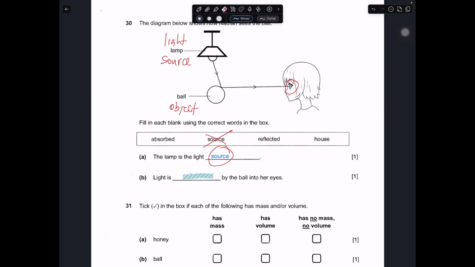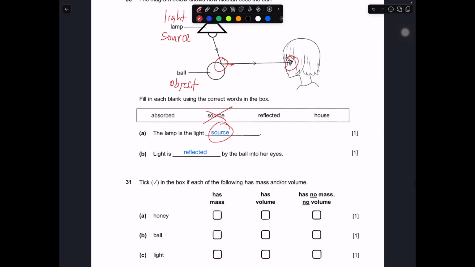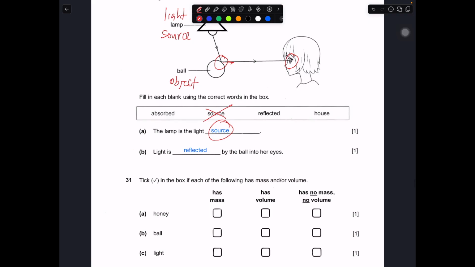So light is reflected. This is an action of reflection. Reflected into her eyes. That's why she can see the object. So in short, normally, this is one way that you can use to say how a person sees an object: light source, object, reflected into the person's eyes. So in this case, these are one of the writing formats that you can use to describe how a person sees an object.